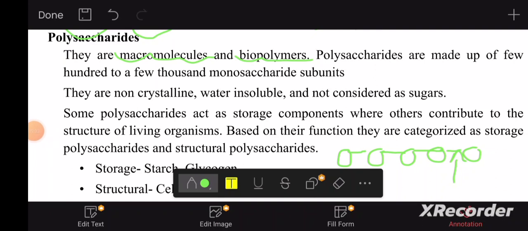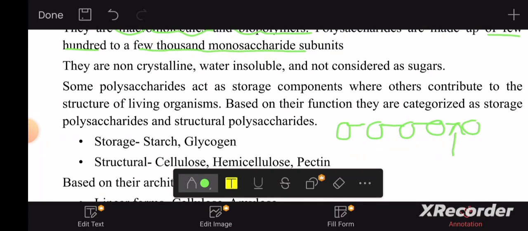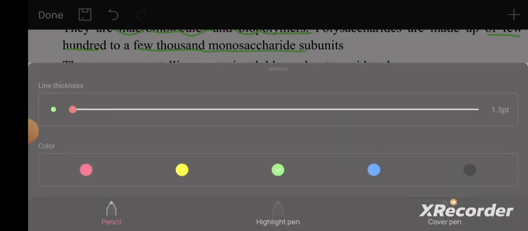Yeah, polysaccharides are made up of a few hundred to a few thousand monosaccharide subunits. So we have hundreds of thousands of monosaccharide subunits helping to form polysaccharides. Very important point coming up.